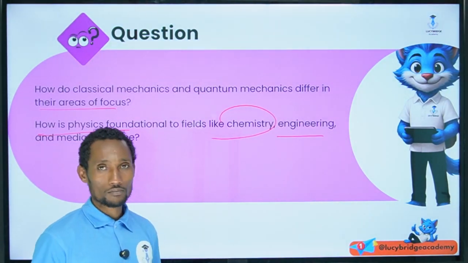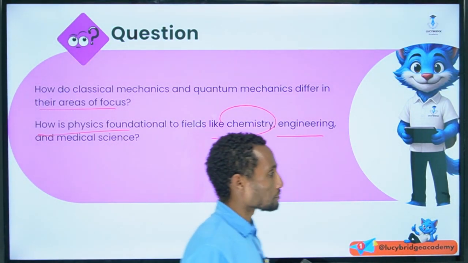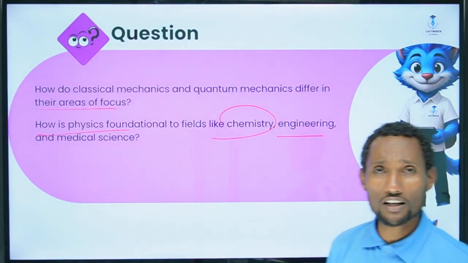In engineering, we have different engineering fields.